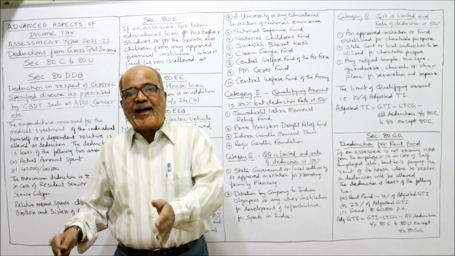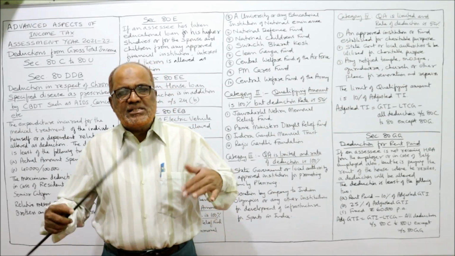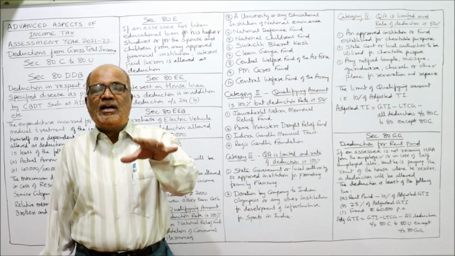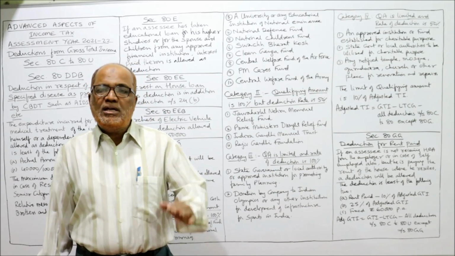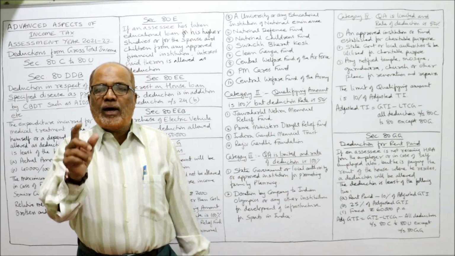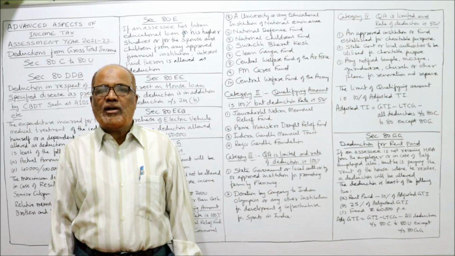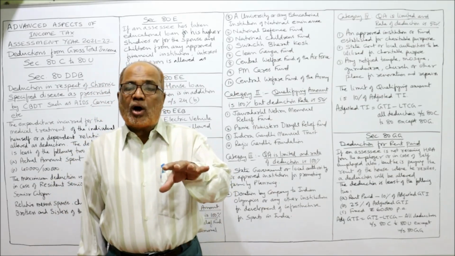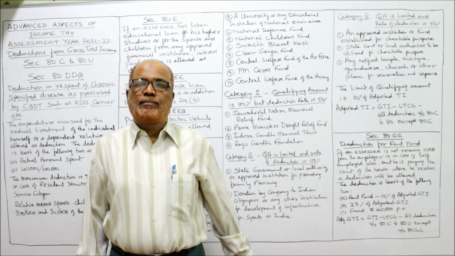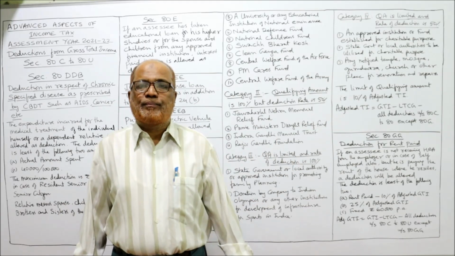Or some self-employed person, he is not in employment, but he is living in a rented house. He is paying the rent. So again, the deduction is available. So any person who is not receiving HRA, and who is not having his own house, either in his own name or spouse or children.